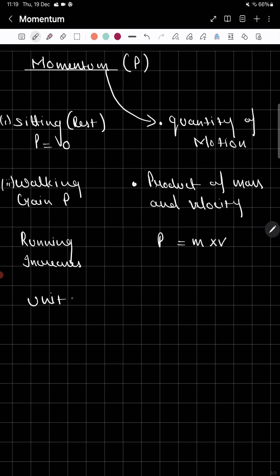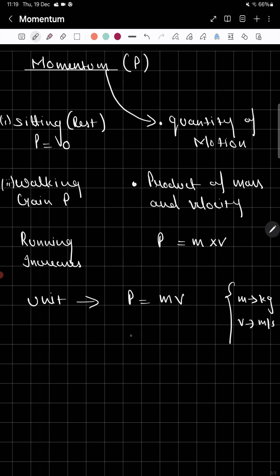Let's come to the unit. What is the unit of momentum? To find out the unit, you don't need to learn the unit, just simply find it from the formula. In the formula, I have two factors. One is mass, another is velocity. Now let's write here that the unit of mass is kg. The unit of velocity is meter per second.